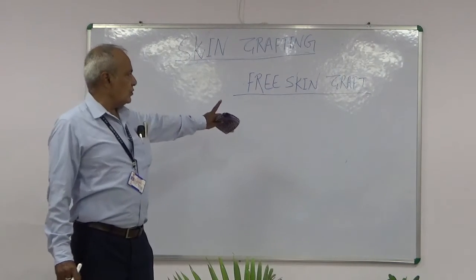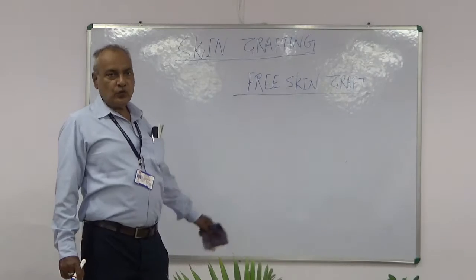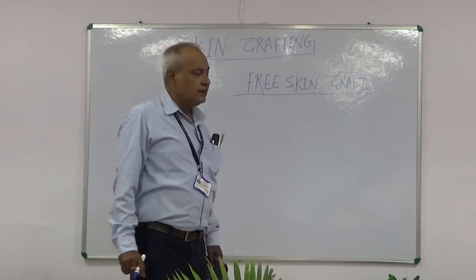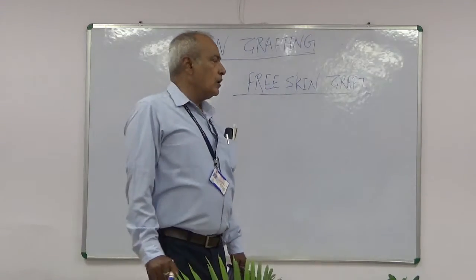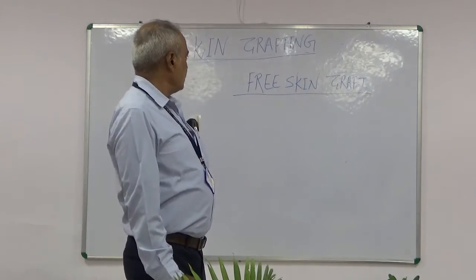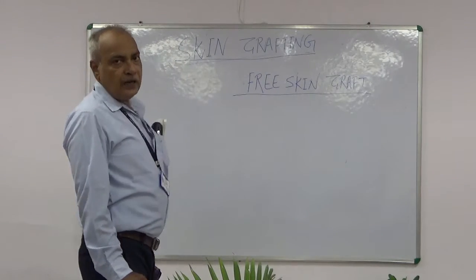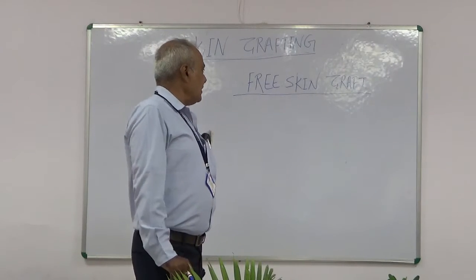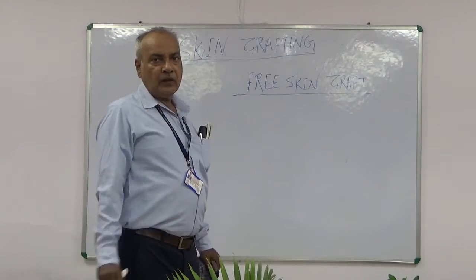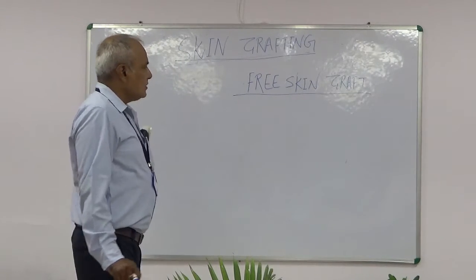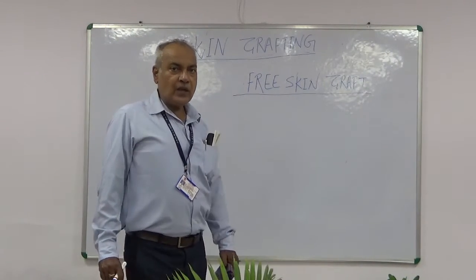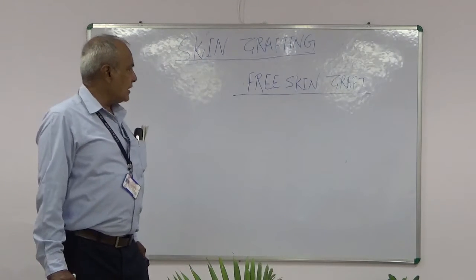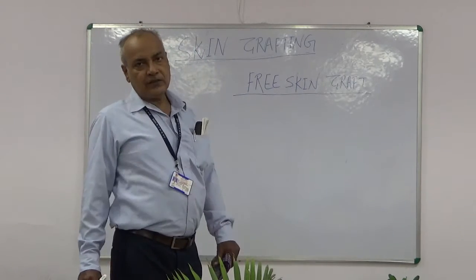This free skin graft is used to cover a raw area which is composed of healthy and vascular tissues such as subcutaneous tissue, deep fascia or paratenon, or which are composed of free granulations.